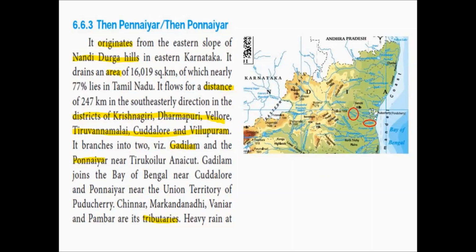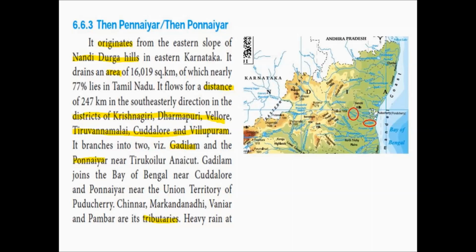Next, we will see about Tenpeniyar or Tenponeyar river. This river originates from the eastern slope of Nandidurga hills in eastern Karnataka. So this river also originates in the Karnataka state in the eastern slope of Nandidurga hills.